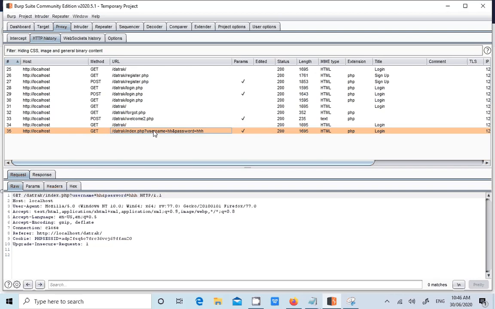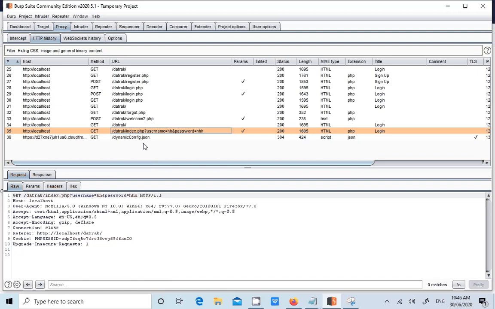Second point, since the username and password are sent over the GET request, they are shown in the browser URL history itself, even when the user logs out, on shared computers, and the attacker can see the passwords within the browser history.